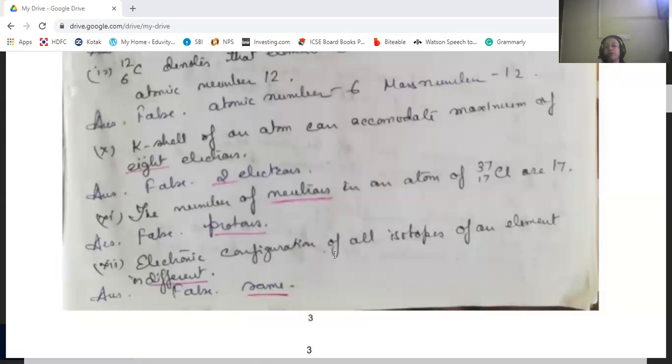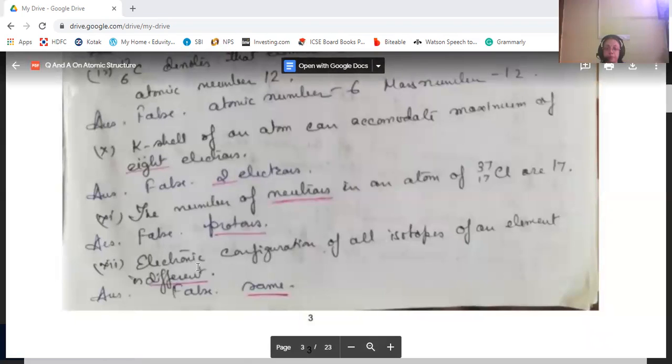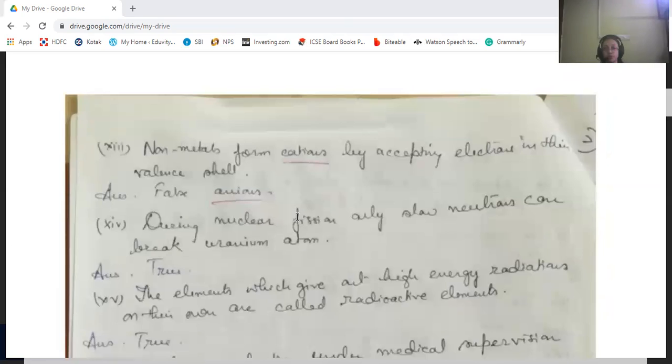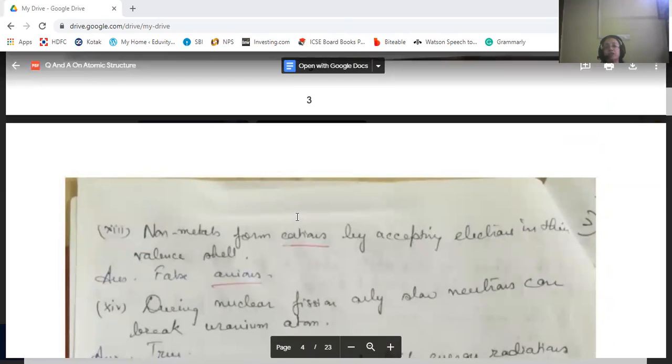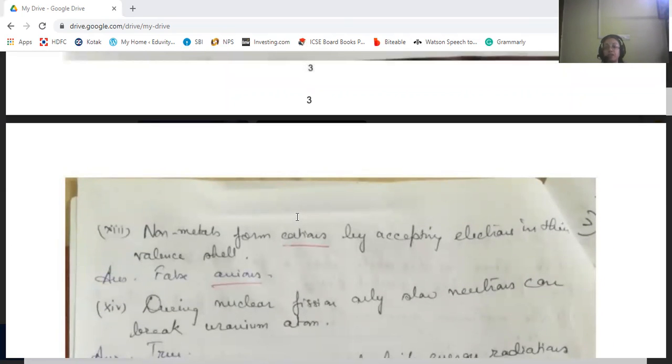Then electronic configuration of all isotopes of an element is different. That's false. They are the same. Isotopes' electronic configuration is the same. The only difference is the neutrons. Then non-metals form cations by accepting electrons in the valence shell. That's false. They form anions.